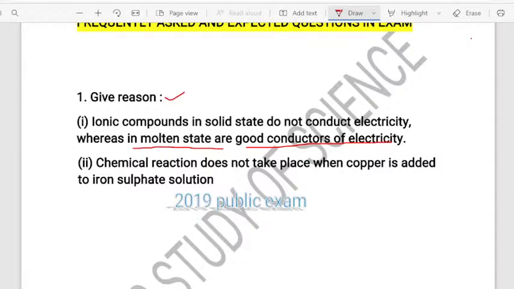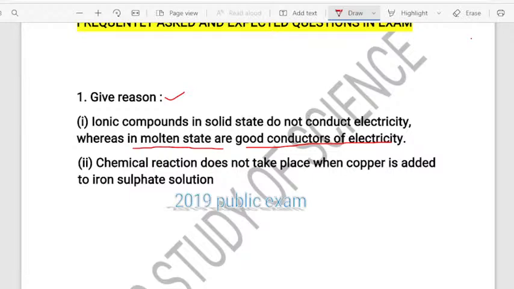In the examination, they have asked this based on the properties of ionic compounds. When we look at the previous year examination question papers, they gave more importance to this particular topic called ionic compounds. So, can you give the reason why ionic compounds conduct electricity only in the molten state? They are good conductors only in the molten state.